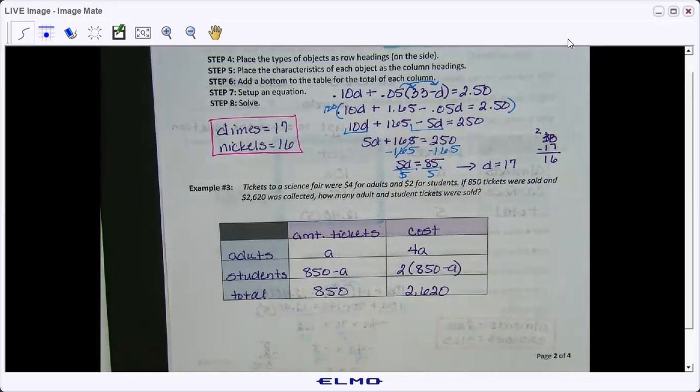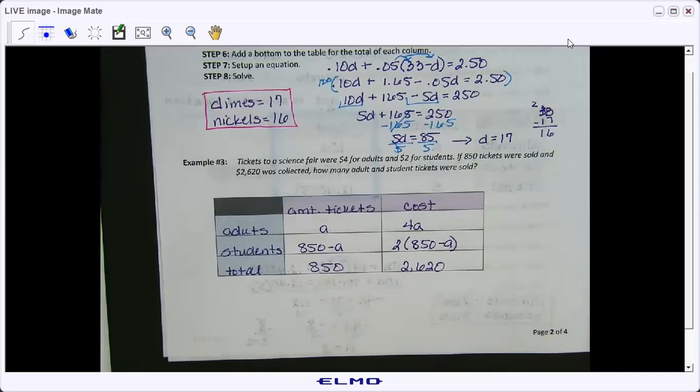Okay, the next thing I want you to do is set up your equation. Okay, I'm going to set it up here, but I want you to try to set it up on your own and then check with mine up here to see if you did it correctly.